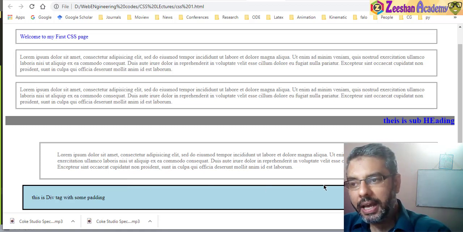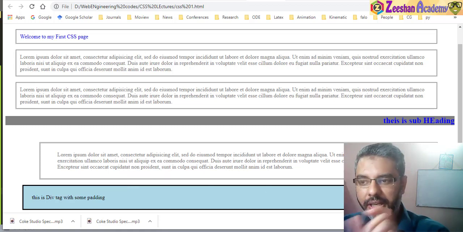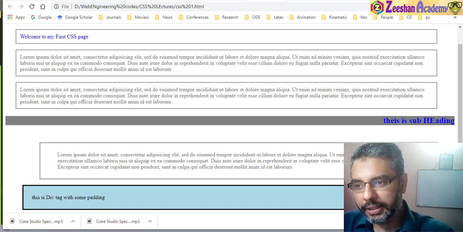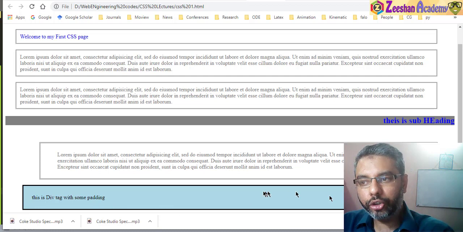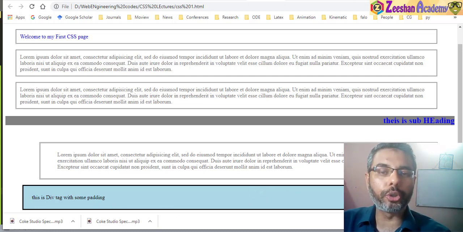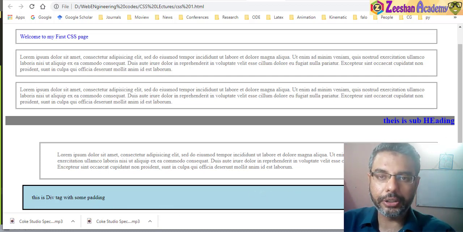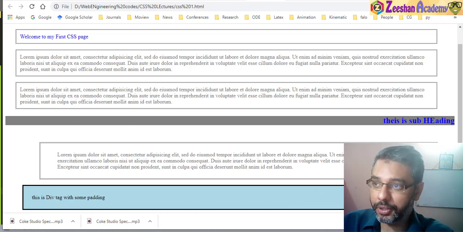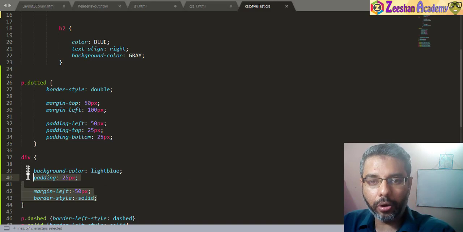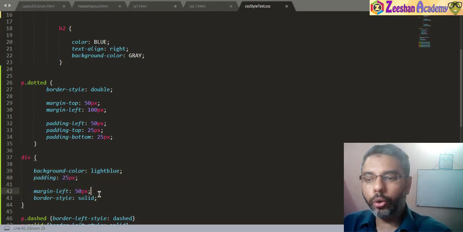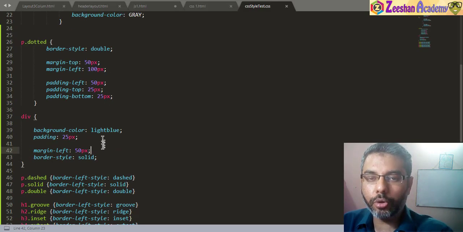The space between a single component and a second component, a single tag and the next tag, every tag is basically a block having separate spaces. So this will create a space between them. But there's a 50 pixel space here, because I've specified left only, so left space, not on the bottom, not on the right. So it depends on how you want to control it, how you want to specify your margins. You can use the percentage sign. Remember, sometimes we do that to ensure that our content is adjusted automatically and the spaces are always the same. So hopefully this concept of margins and paddings is more clear now.